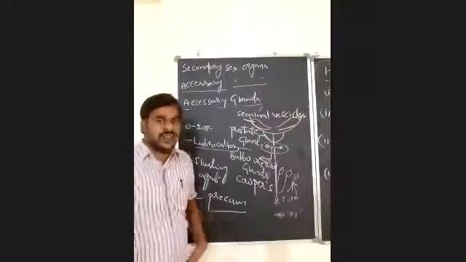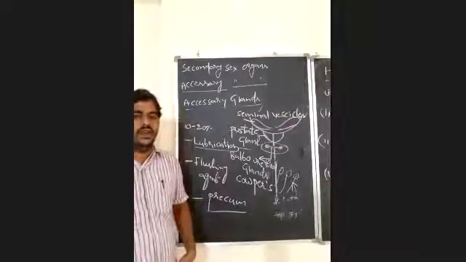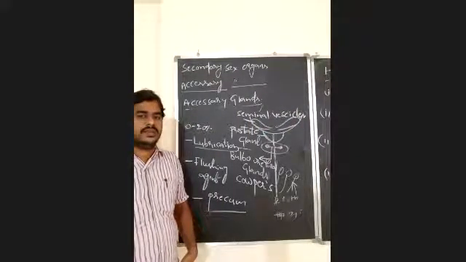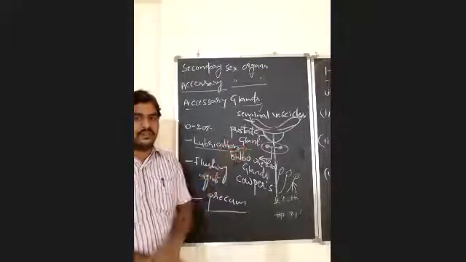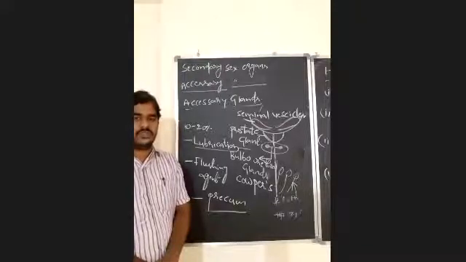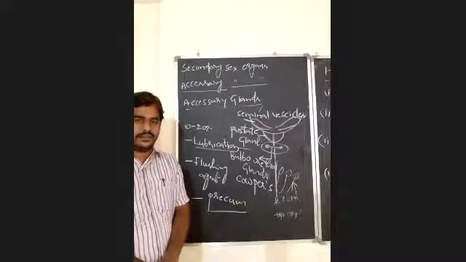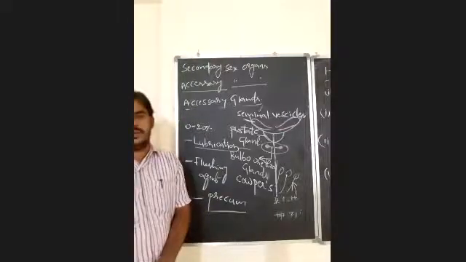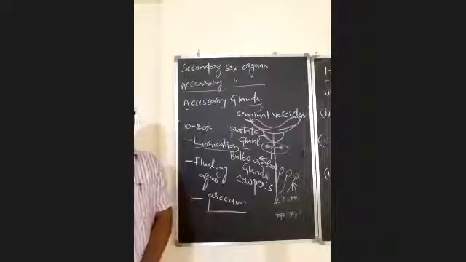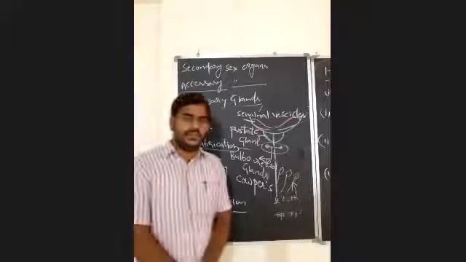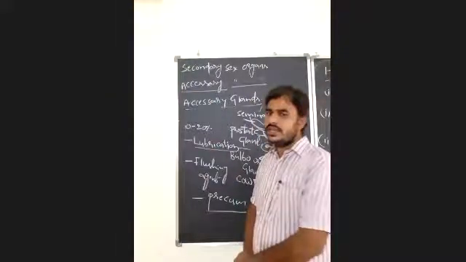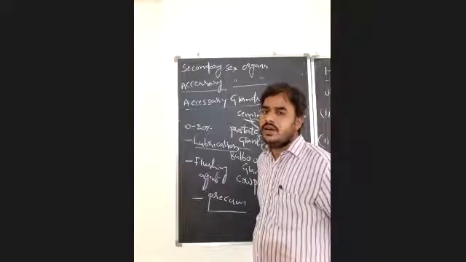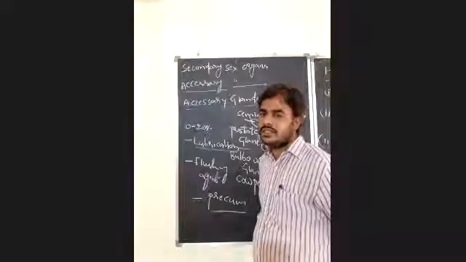In the next class, we will discuss the external genitalia. Already I told you what the external genitalia in the male reproductive system are: the scrotum and penis. We will discuss that in the next class. After completion of that, we will discuss hormonal regulation of the male reproductive system: what the various hormones are and what their roles are in coordination and regulation of various processes in the male reproductive system.